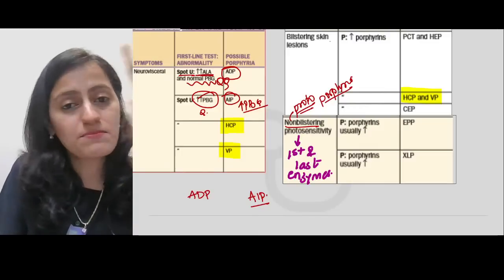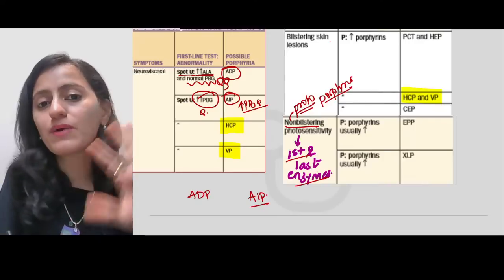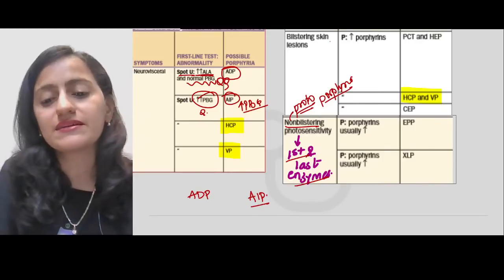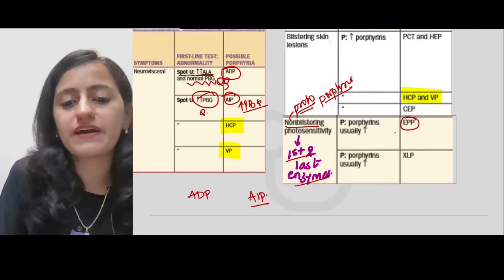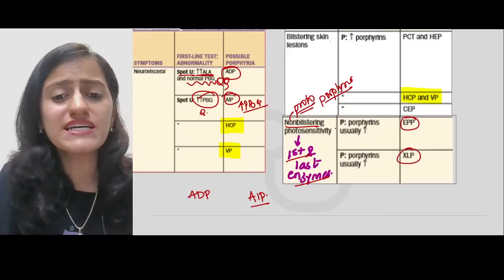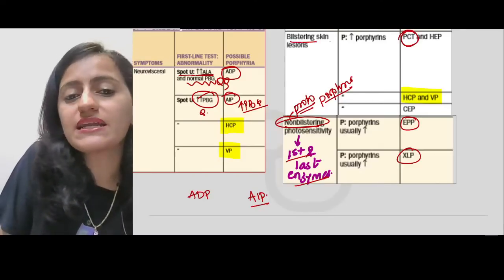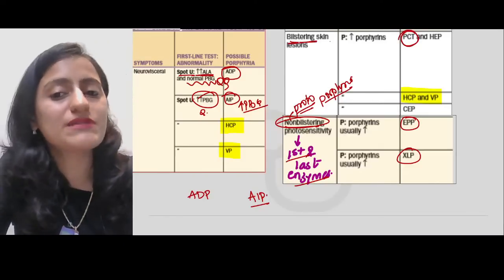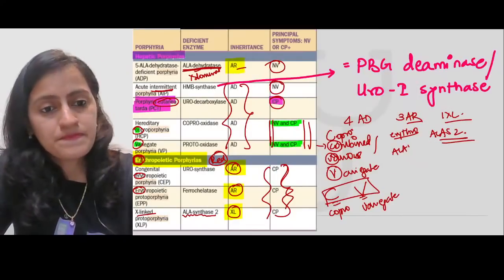The first step, X-linked protoporphyria, and the last step, that is ferrochelatase, erythropoietic protoporphyria. Okay? So these are the ones which are non-blistering. Porphyria cutanea tarda is blistering. Okay, that is blistering.